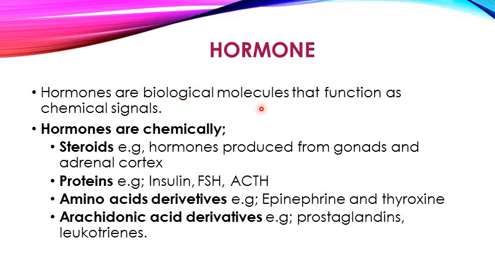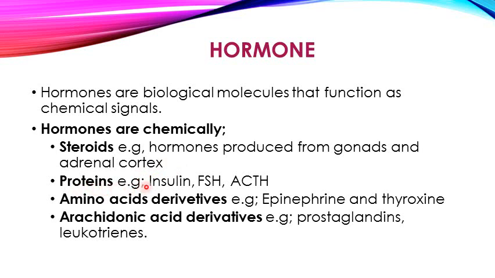Hormones by definition are the biological molecules that function as chemical signals. And these hormones are classified chemically. They are steroids. These are hormones which are produced from the gonads, such as testosterone from the testes and estrogen and progesterone from the ovaries. These have steroid composition. And the hormones from the adrenal cortex are also steroid hormones.